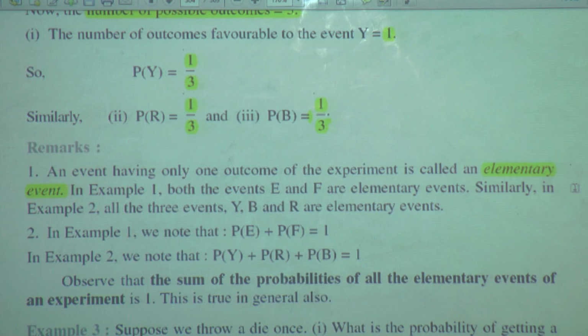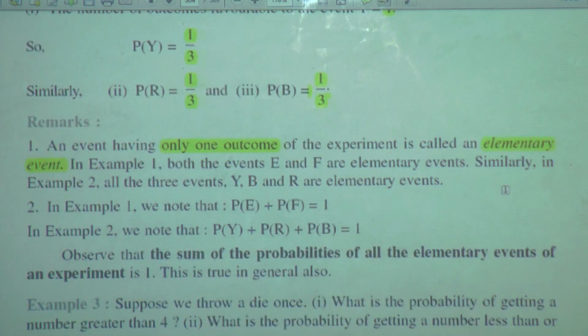Similarly, in example 2, all the three events Y, B and R are elementary events. I hope it is clear what is an elementary event. An event having only one outcome of the experiment is called an elementary event.